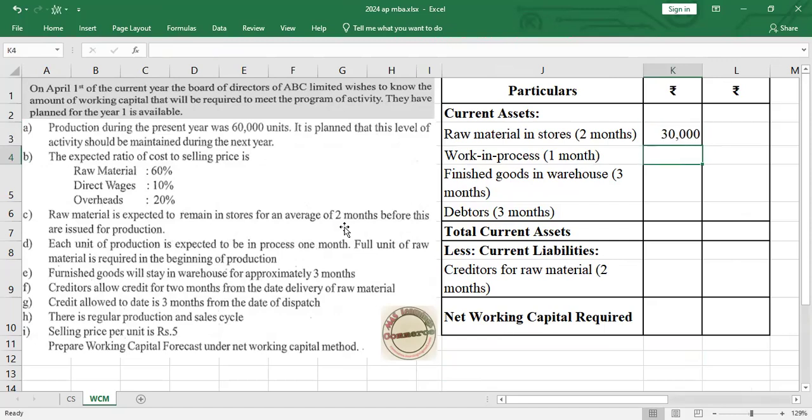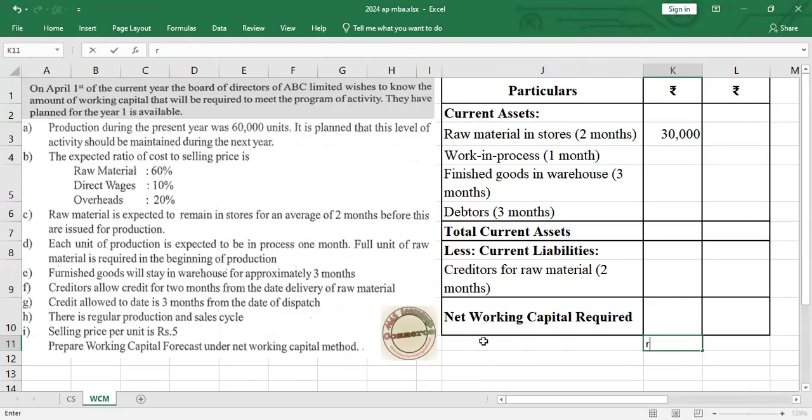Likewise, we also have to do it for work in progress. For work in progress, we have to do a working note in which we have to consider three major things. First and foremost, raw material.